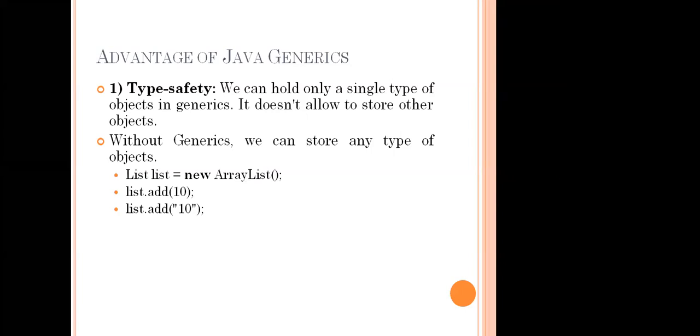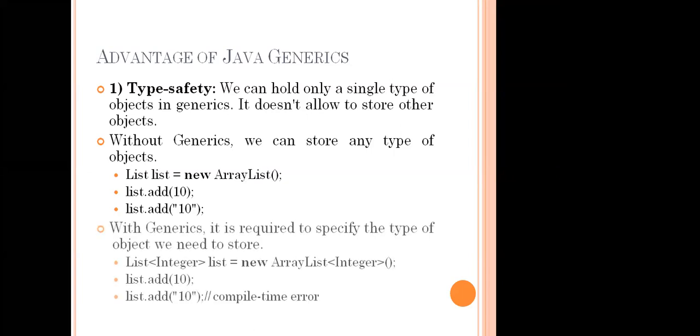Once the concept of generics comes into Java, what happens? See here, with generics, it is required to specify the type of object we need to store. So, sir, you mentioned list equal to list, and an object was created, but we didn't say what type of elements will be inserted into that array.